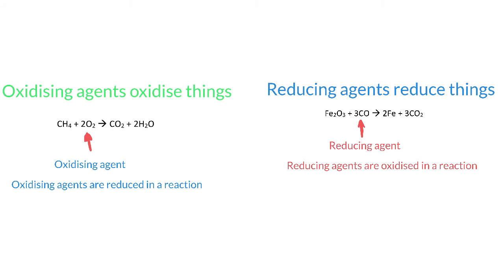So there are a lot of opposites that you need to get your head around here. Oxidizing agents oxidize things or cause things to become oxidized. That means that oxidizing agents will be reduced in a reaction. Reducing agents will reduce things, so they will react with something and it will reduce as a result. But a reducing agent then will be oxidized in a reaction. It takes a little bit of thought to get your head around that and make sure you don't get all the opposites which are there mixed up.